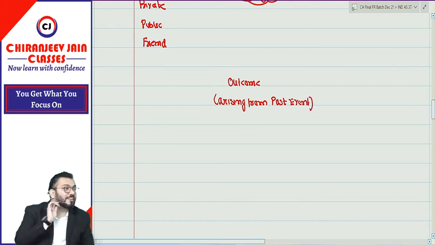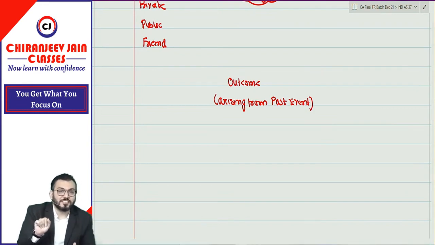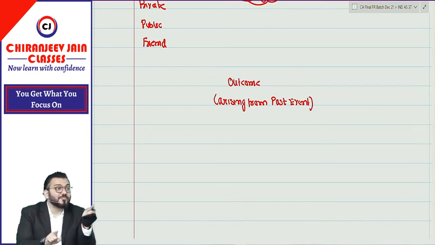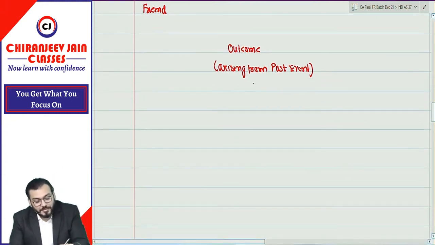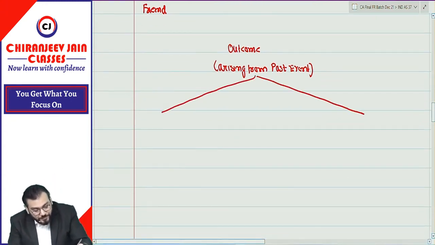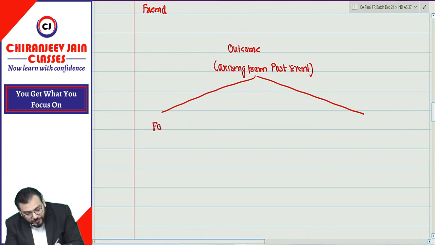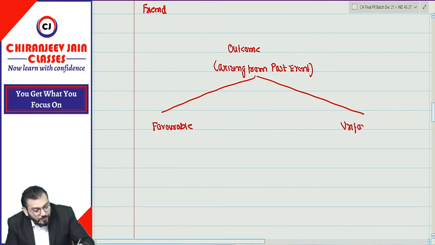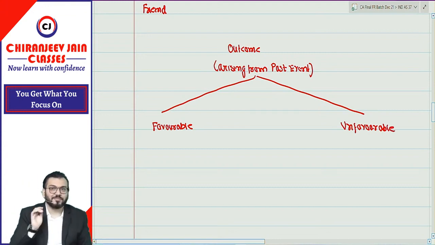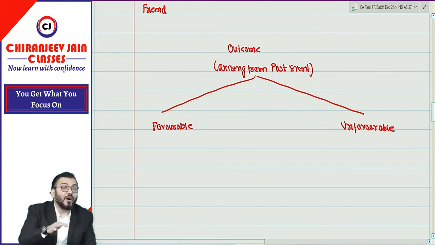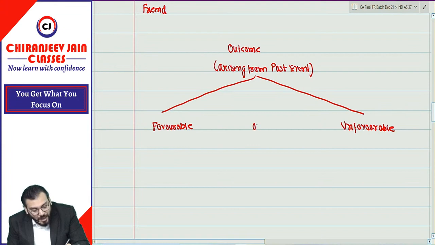Event has already occurred. Because of that event which has already occurred, there is some condition existing on balance sheet date. The outcome arising from past event can be either favorable or unfavorable. Means can I say it cannot be both. Either it will be favorable or unfavorable. Are you able to understand this point?